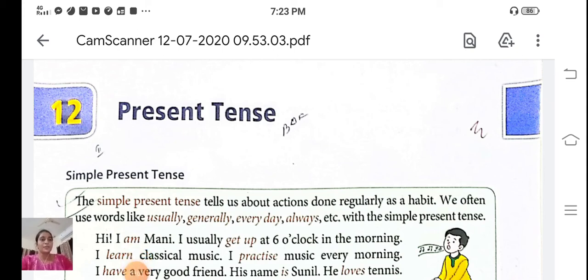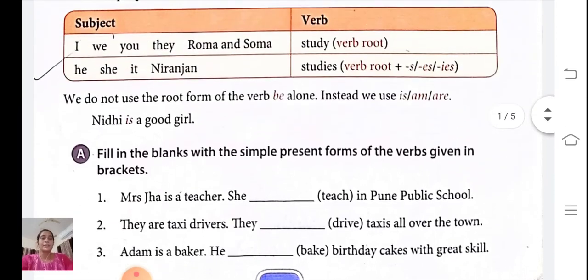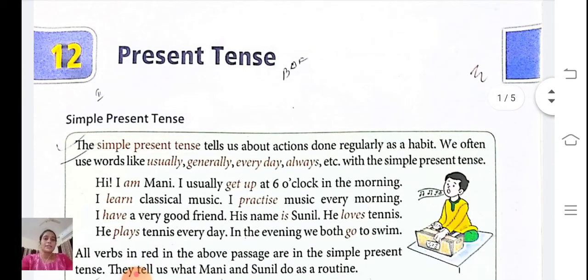Thomas School. Today we are going to learn Standard 4 English Grammar. Lesson number 12, Present Tense. Page number 39. Simple Present Tense.